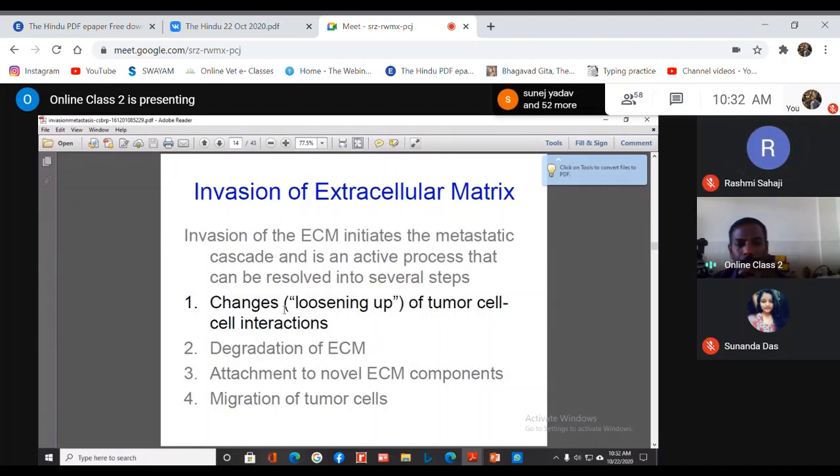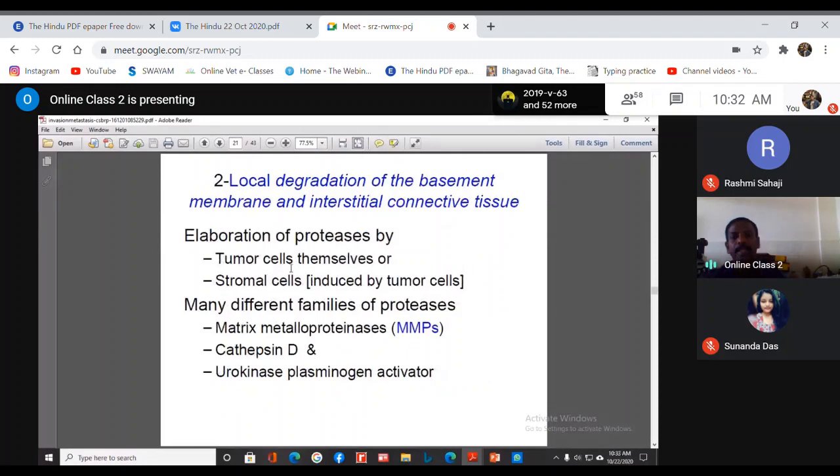Yes, sir. So that is the first step, that is loosening of the tumor cell interaction. The second step, this we have already discussed, is the degradation of the extracellular matrix. How does this degradation of the extracellular matrix take place? That is basically due to the elaboration of various types of proteases. There are many different types of proteases. The most important one is the matrix metalloproteinases, usually abbreviated as MMPs.